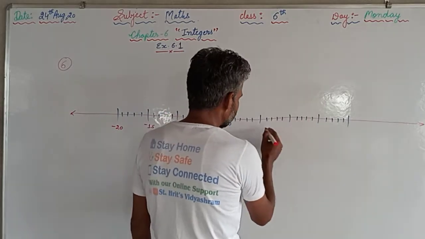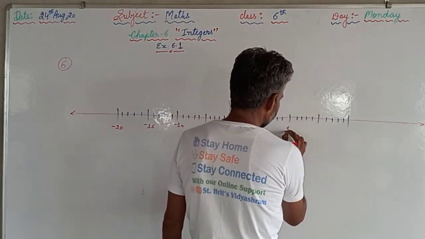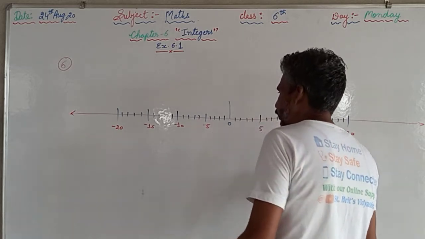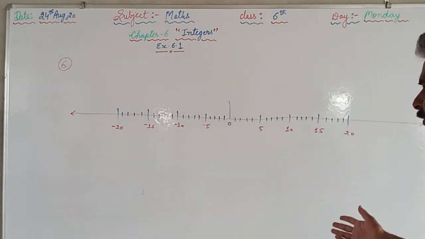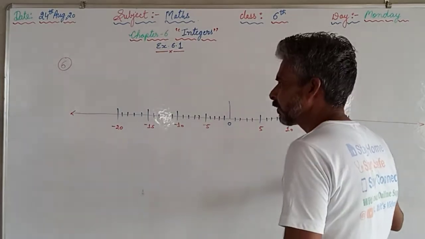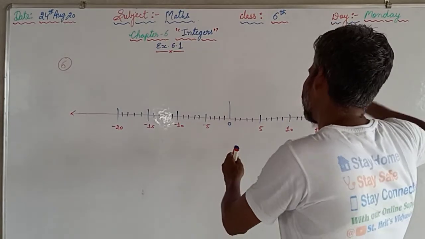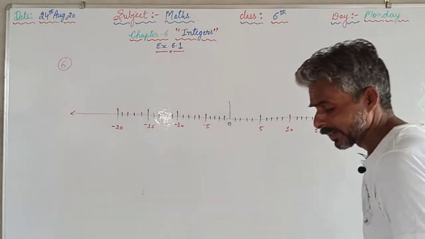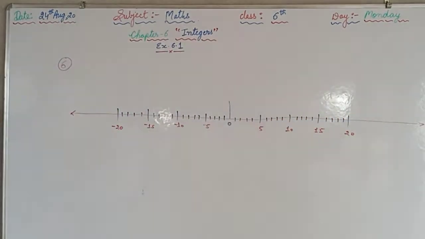At the same time this will be plus 5, then 10, 15 and 20. If no sign is given, then it is understood that these are positive numbers. So on the right hand side of 0 are the positive numbers, on the left hand side of 0 there are negative numbers. In this question, in each of the following pairs, which number is on the right of the other on the number line?